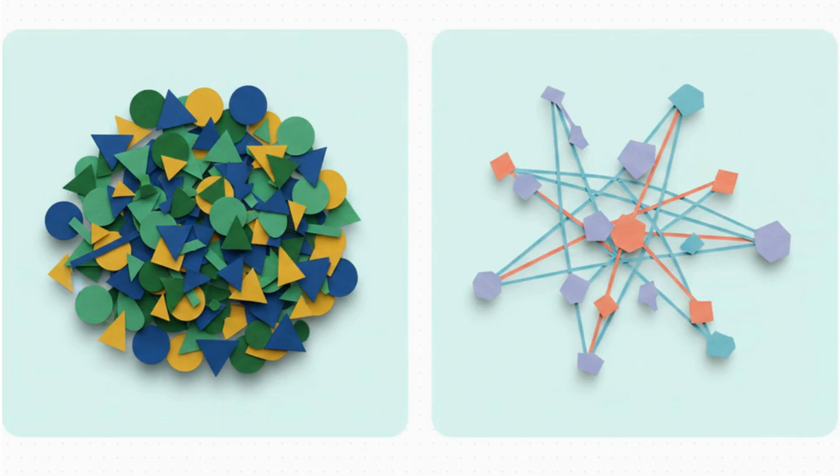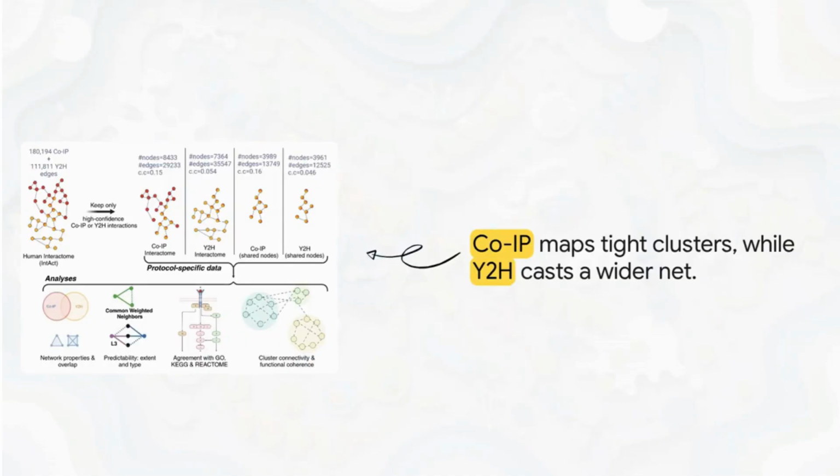It finds a massive amount of connections, but research shows those connections are less functionally enriched. It maps out broad, sometimes fleeting acquaintances rather than deep, functional partnerships. When you actually visualize a co-IP interactome next to a Y2H interactome, the difference is striking.